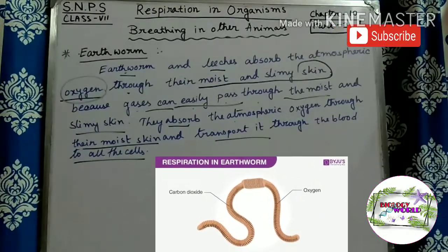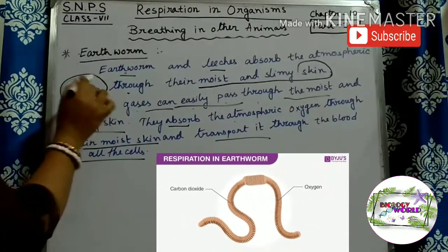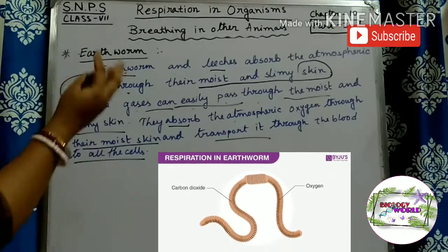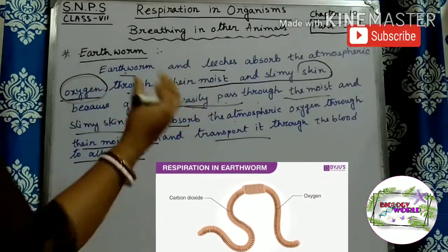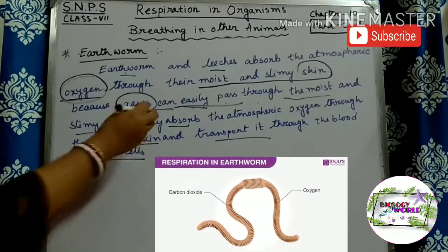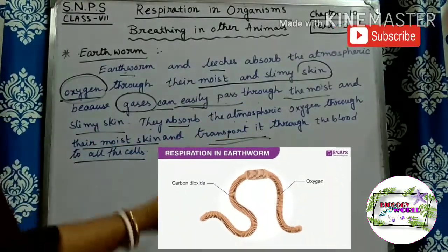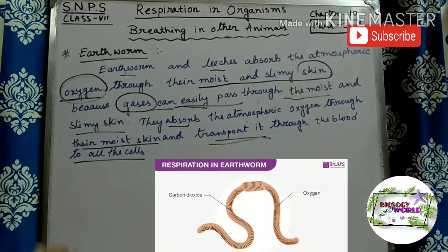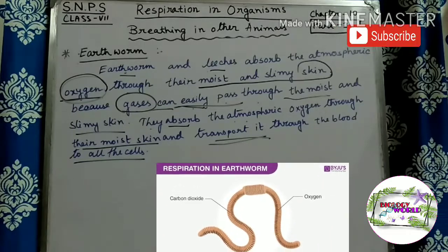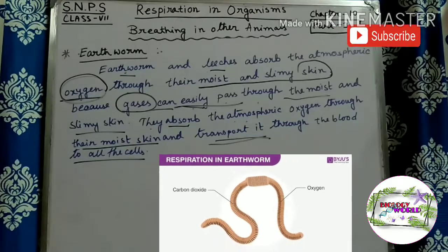It means earthworms or leeches absorb atmospheric oxygen by their skin, because gases can be easily passed through the skin. They absorb the atmospheric oxygen through their skin and transport it through the blood to all cells of their organs. So here we have seen that the skin is the main respiratory organ of the earthworm and leech.